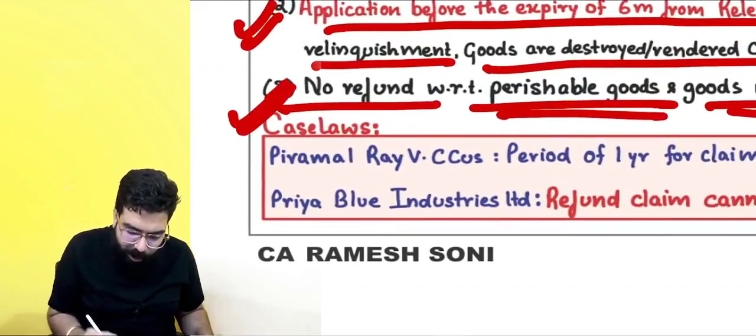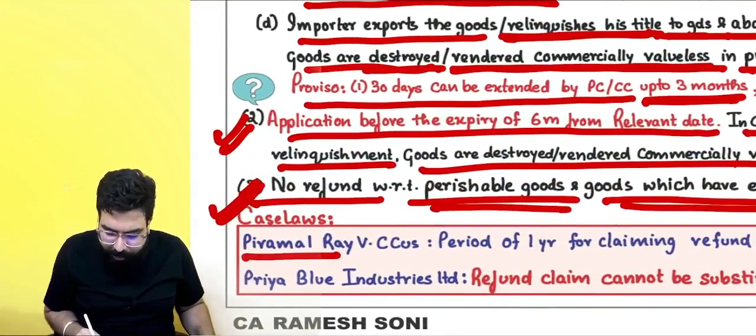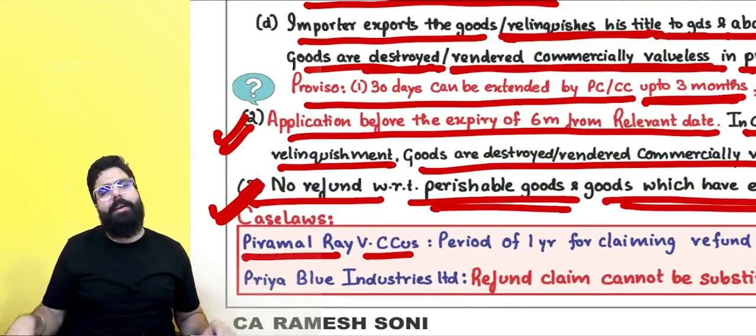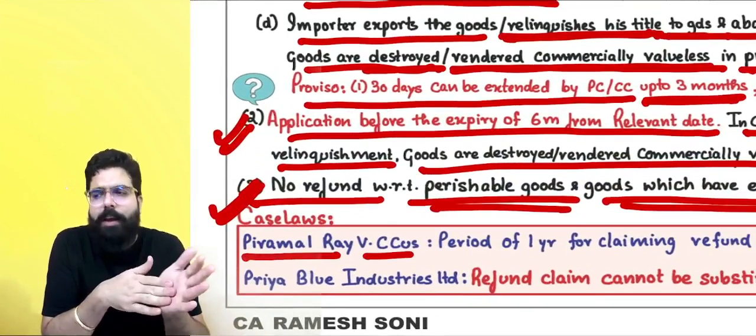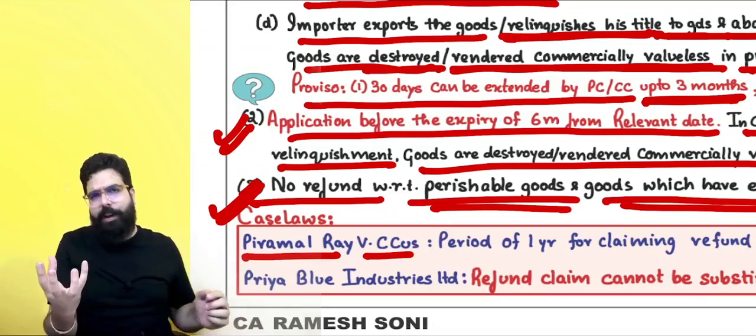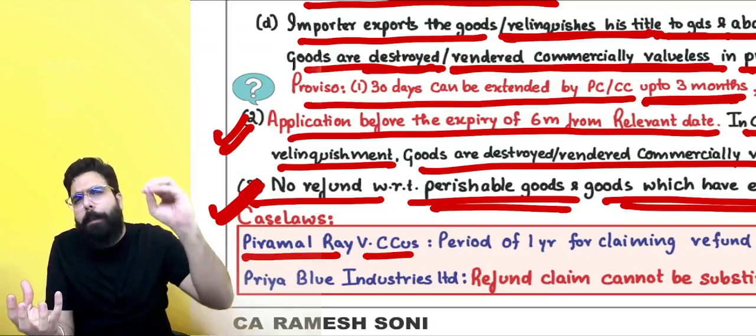Now there are two case laws. Piramal Ray versus Customs. They are going ahead and telling, you know what happened? In Piramal Ray's case, Piramal Ray went ahead and imported some machine. On the machine, actually they went ahead and paid crores in duty.